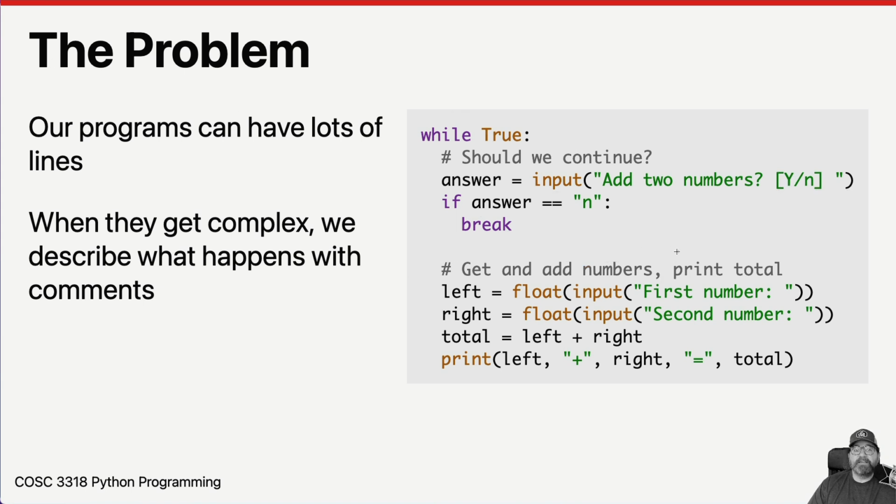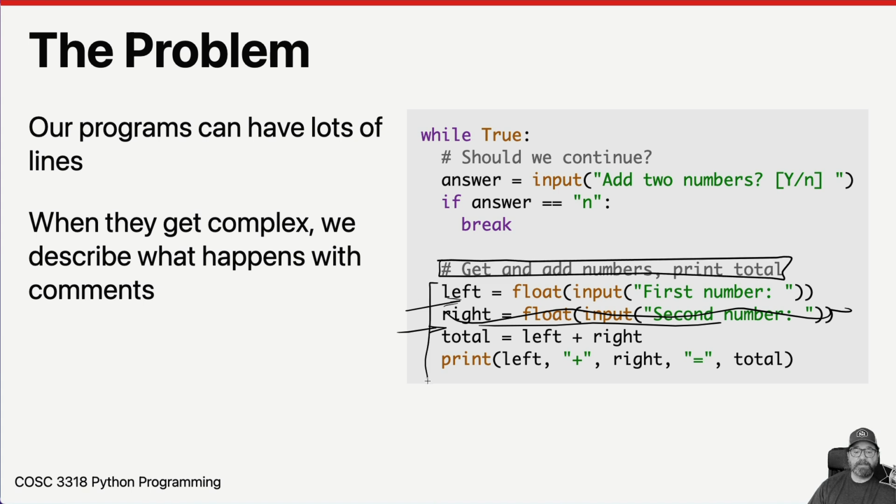Problems can show up. So for example, what happens if we come back in here? Because here's the deal. We're doing these assignments and you write the code once and you send it to me and that's it. But what happens if you're actually writing a real program or a script that you're going to use over and over and you're going to develop as you go along? Because of that, you'll be coming back in and adding more lines and changing the functionality and being like, I don't want this one, I want something else in there. Sometimes these comments might not actually describe what's going on, or maybe sometimes you come back in here and you're like, I don't really remember what this means, even though I have a comment here.